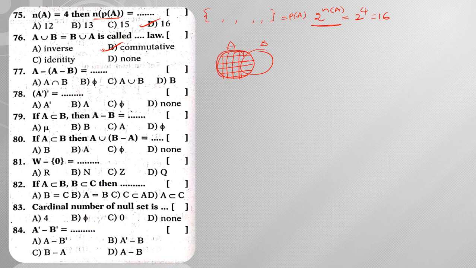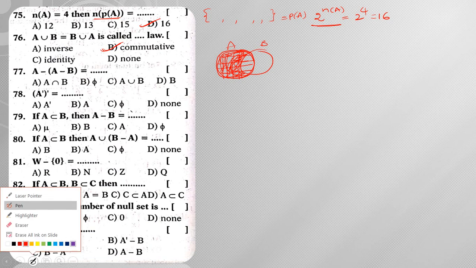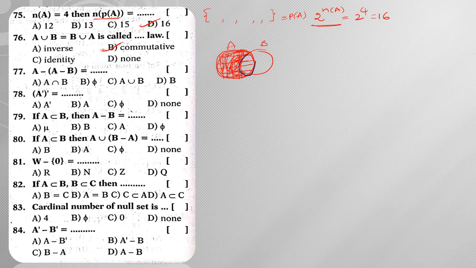So from this total set, if I remove this part, then what is left over? I will be left with this particular part. So what is this particular part called? This particular part is called A intersection B. Hence the answer is A intersection B. Next, A complement, whole complement. When you are having an even number of complements, all the complements will get cancelled. Hence the answer will be A.